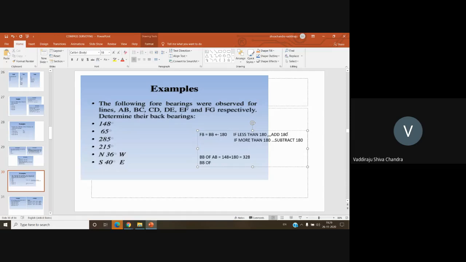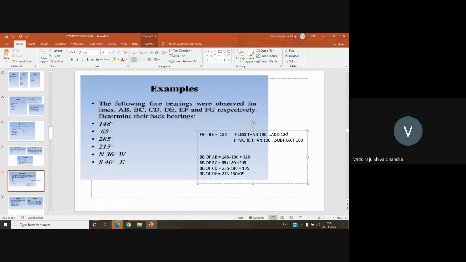Next, back bearing of BC is equal to fore bearing of BC, which is 65. So what do I need to do, add or subtract? Add 180. It is 245 degrees. Okay, back bearing of CD is equal to 285. What do I need to do? Subtract 180. What is the value? 105 degrees. Back bearing of DE is 215 minus 180, 35 degrees.